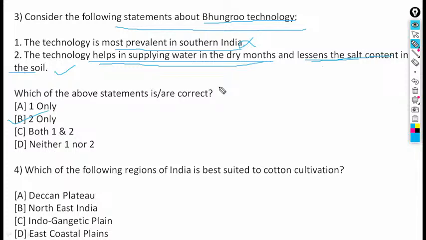Next, which of the following regions of India is best suited to cotton cultivation? Deccan Plateau, Northeast India, Indo-Gangetic Plain, East Coastal Plains. The answer is A, that is the Deccan Plateau. So 3B, 4A.